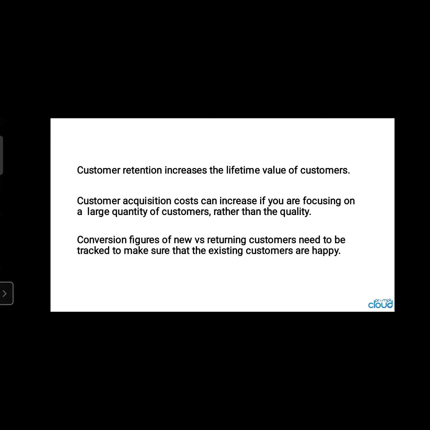Now, conversion figures of new versus returning customers need to be tracked to make sure that the existing customers are happy. When an existing customer's first experience and second experience are satisfactory, then a lesser amount of advertising and communication is required for that customer who is existing, who is loyal to the company. But for all the new customers and potential customers, the advertising and marketing amount spent is always much higher. So this is what is relevant with conversion figures.